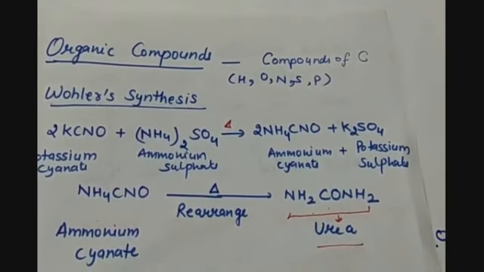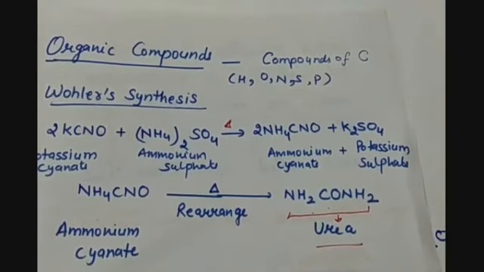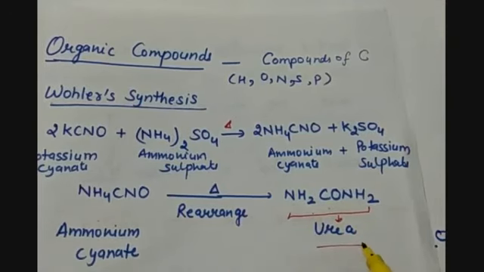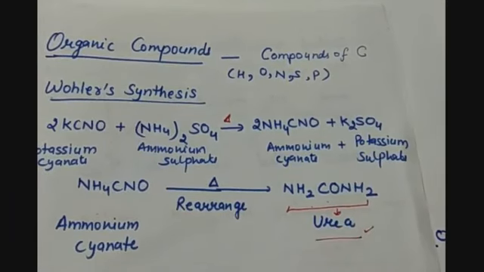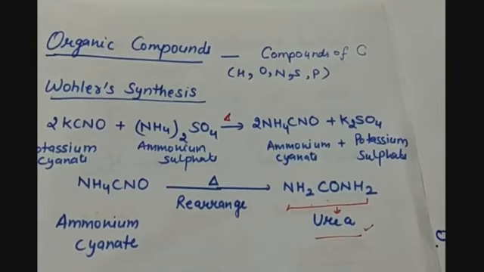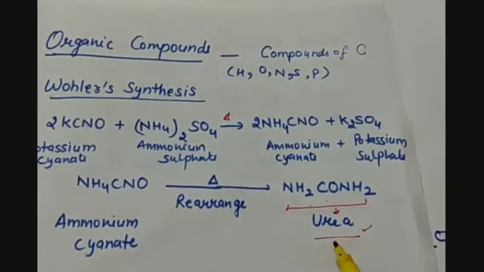But urea was not the first organic compound which was discovered, because before the synthesis of urea, the scientist Friedrich Wöhler also synthesized oxalic acid from the inorganic compounds. So this urea is an organic compound.